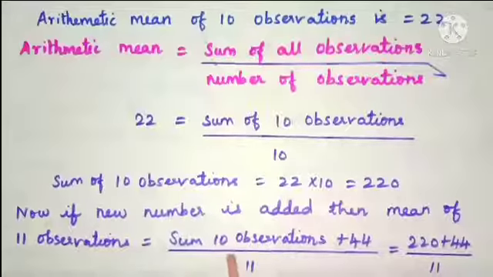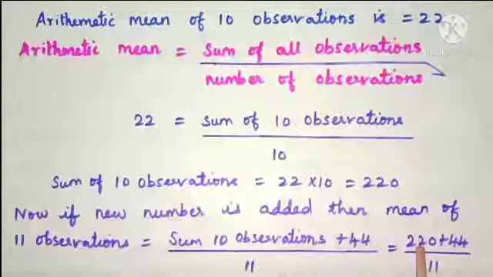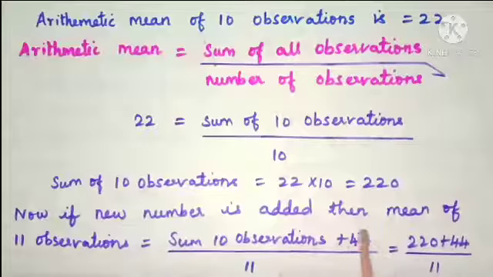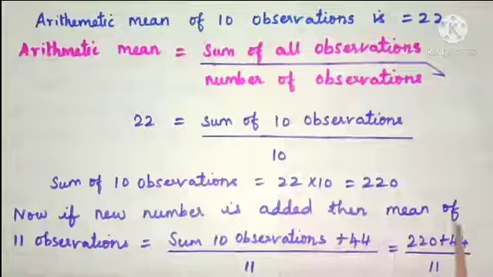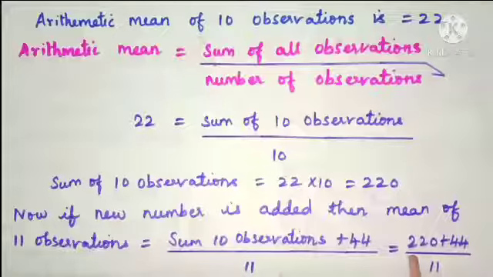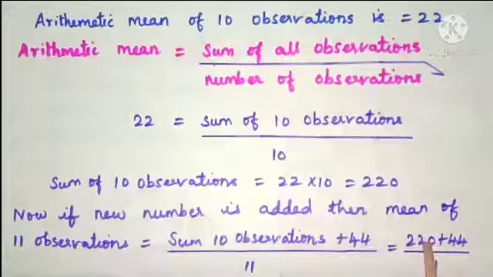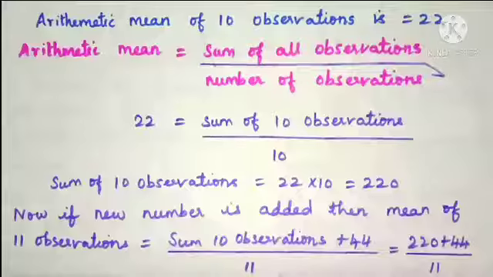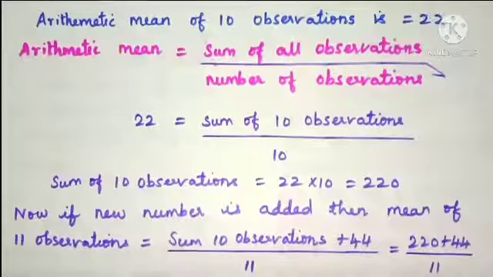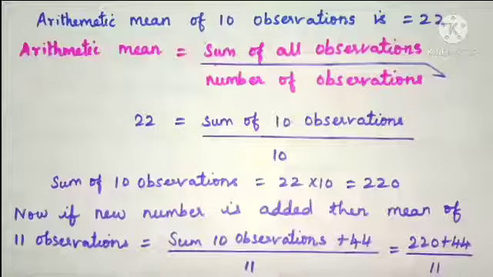We know that the sum of 10 observations is 220 and the added observation is 44. So here in the numerator we get the sum of 11 observations, divided by 11. What is 11? Number of observations. Now, first 10 observations are there. One observation is added.